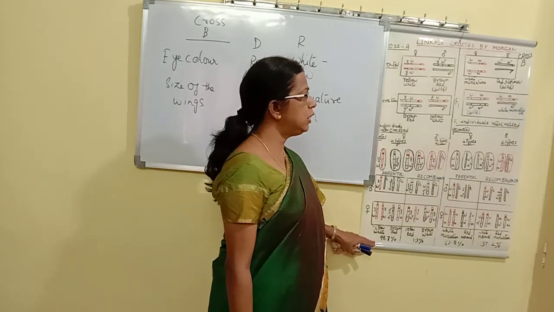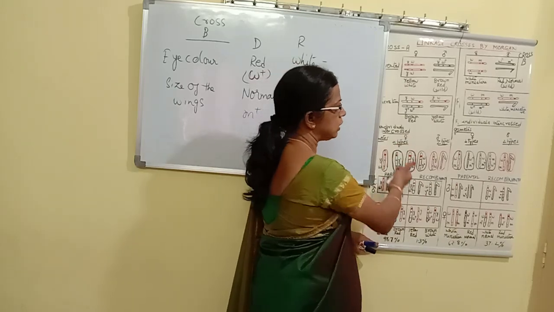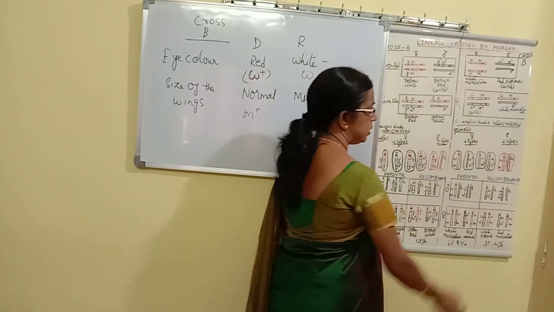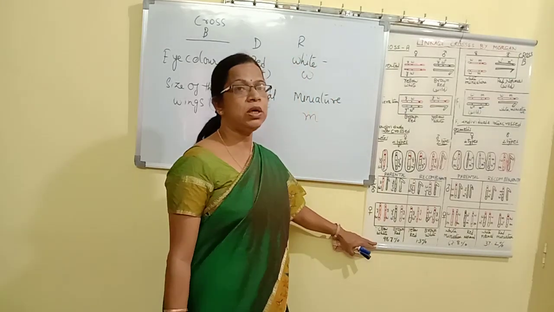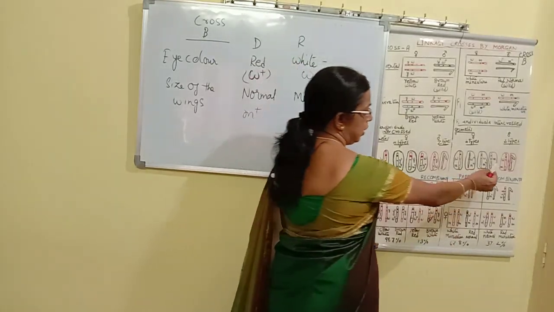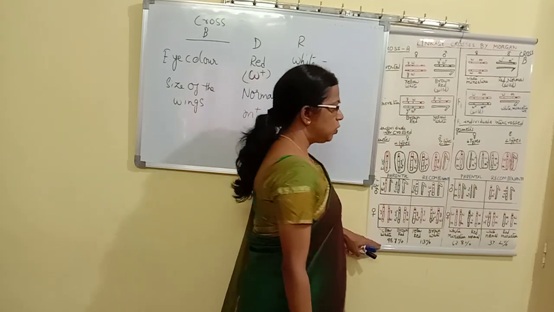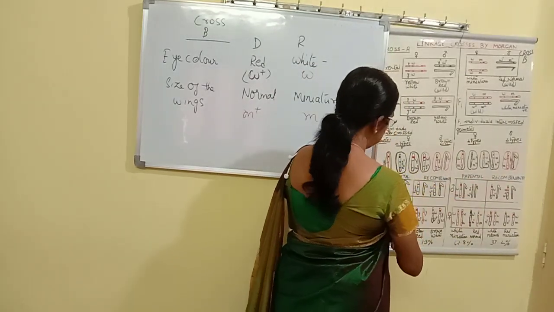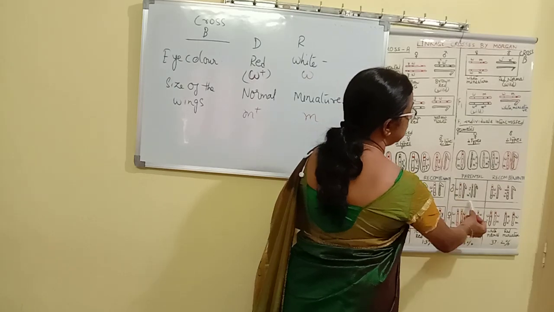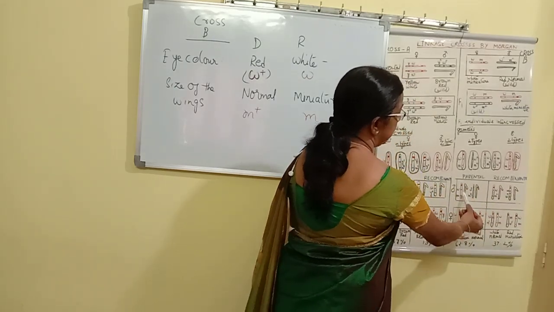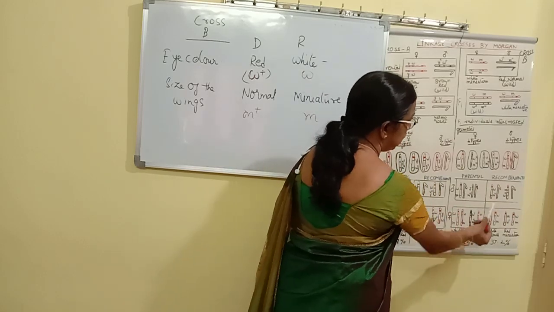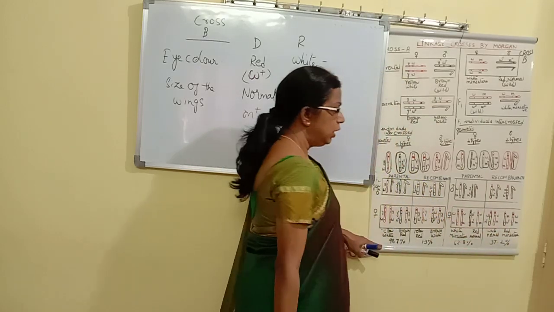When F1 individuals are intercrossed, just like we have done in the cross A, females will form 4 types of gametes, whereas males will form 2 types of gametes. And when the fusion takes place, after fusion we get the F2 generation. So here in the F2 generation, males show parental and recombinant types. Similarly, females also show parental combinations and recombinations.